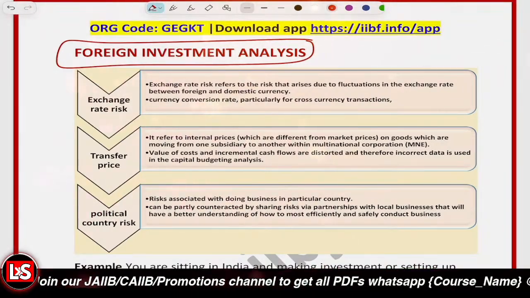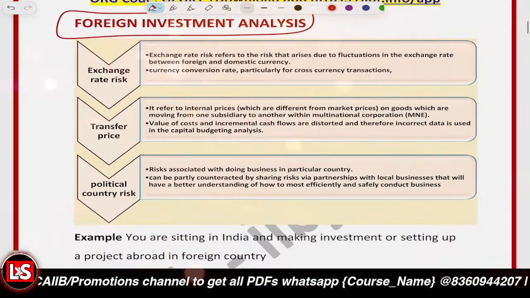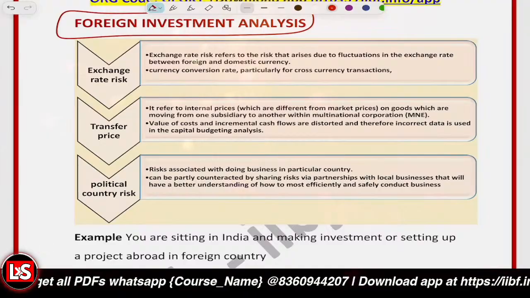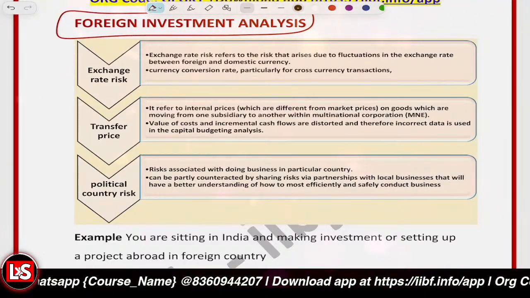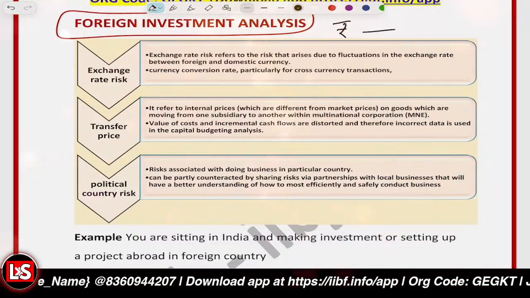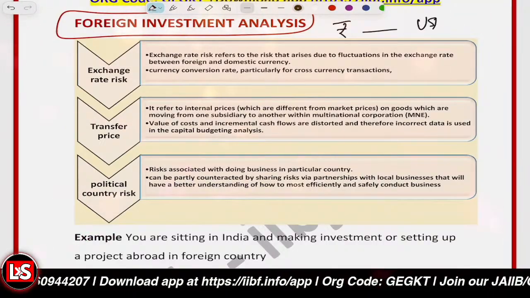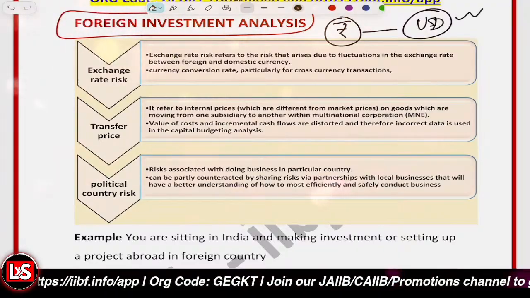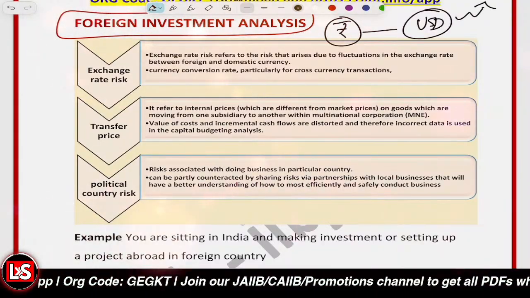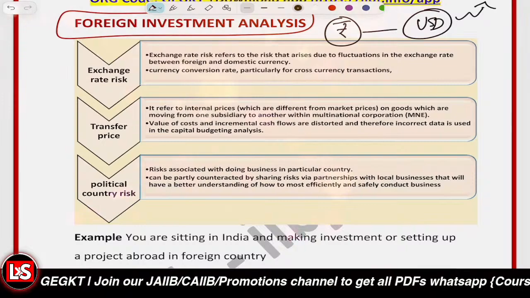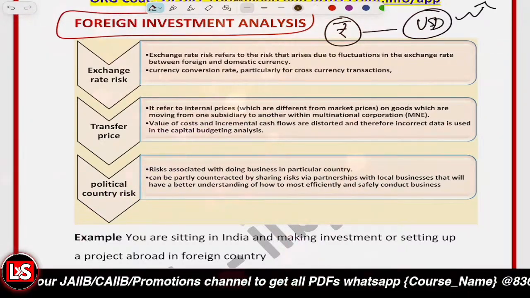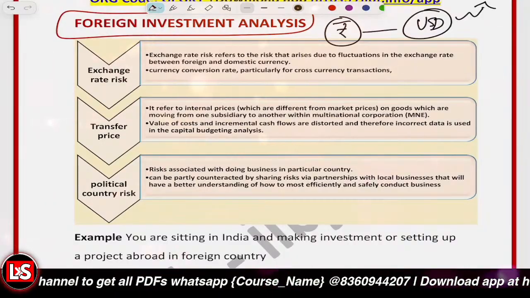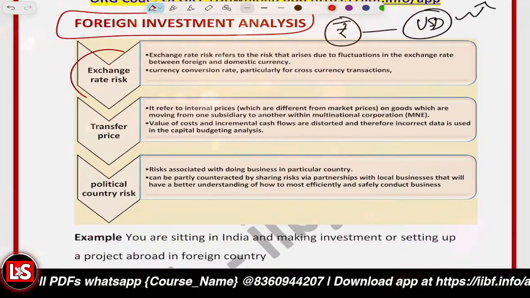So here, first of all, it's about the exchange rate risk. It is there, as I just told you, because definitely there is exchange rate risk. So what is exchange rate risk related to? Here in India you have the money in rupees, but there you are investing the money in USD, let's say. So definitely if the rupee weakens, or when the USD appreciates, which is what's happening right now, in that scenario you have to invest more. Particularly for the cross currency transactions, the exchange rate risk is there.